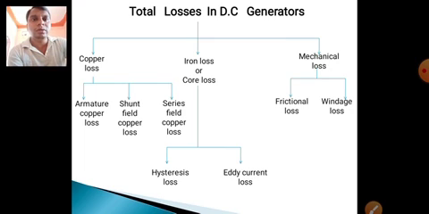Right. What is armature copper loss? For the armature there will be a winding, the armature winding. For that there will be some loss, and that is called armature copper loss. For a DC shunt motor, the field copper loss is constant. The formula for series field copper loss is Ise squared Rse. For shunt field copper loss, the formula is Ish squared into Rsh. The armature copper loss formula is Ia squared into Ra, where Ia means armature current and Ra is armature resistance.